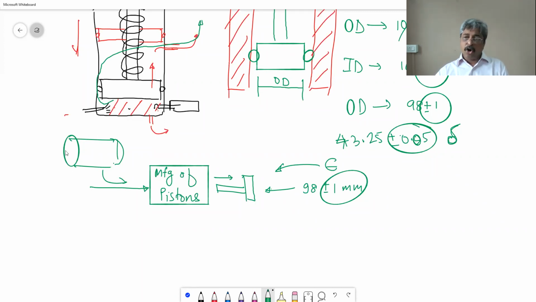Something is being done in this box for converting the rod into a piston, and therefore there are measuring instruments going inside, like vernier caliper, weighing machine, temperature measurement. There are so many instruments going inside to create this outer diameter as per epsilon, and therefore these machines inside will have delta.